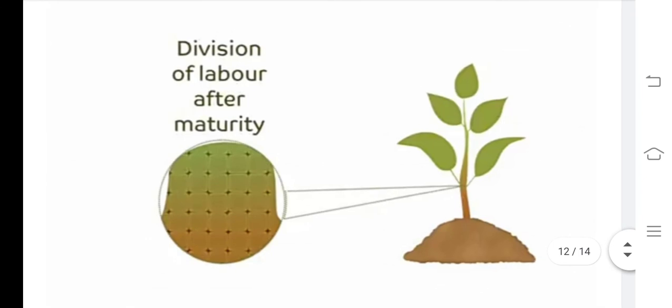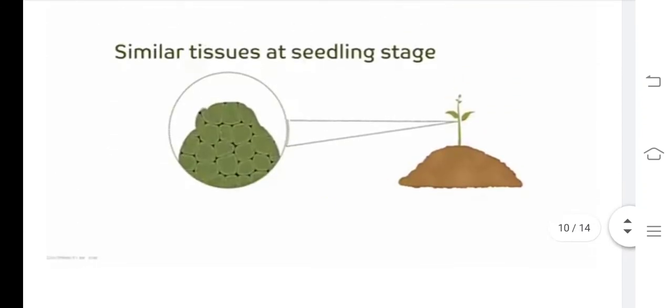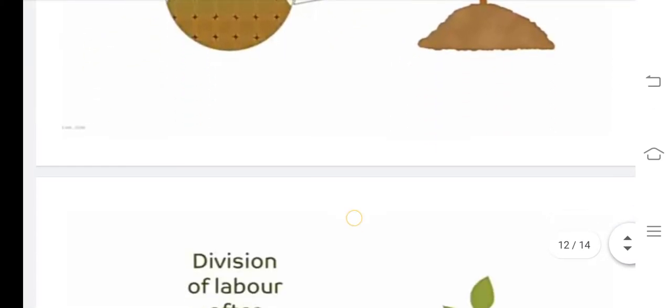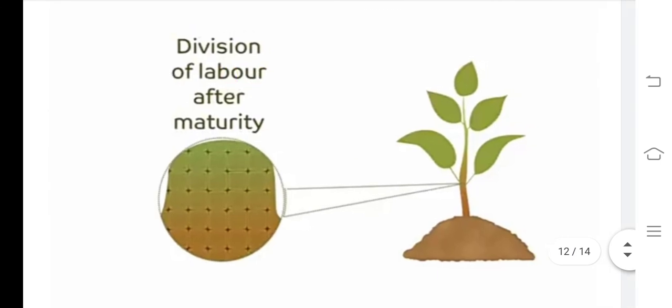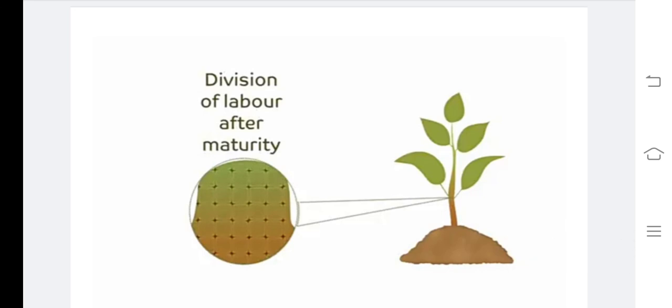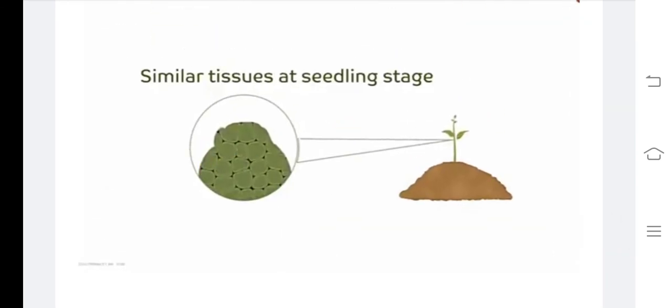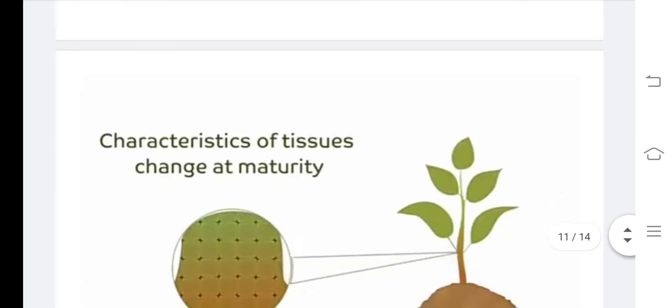At the initial stage, there is no division of labor, children. At the final stage, once they mature, the division of labor starts. The division of labor takes place only after maturity. Until then, all the meristematic tissue exhibits the same function, the simple growth of the plant. I hope you understand, children. Very important. At the initial stage, there is no division of labor in meristematic tissue. Once it reaches the final stage, it is one of the important characteristics of this tissue.